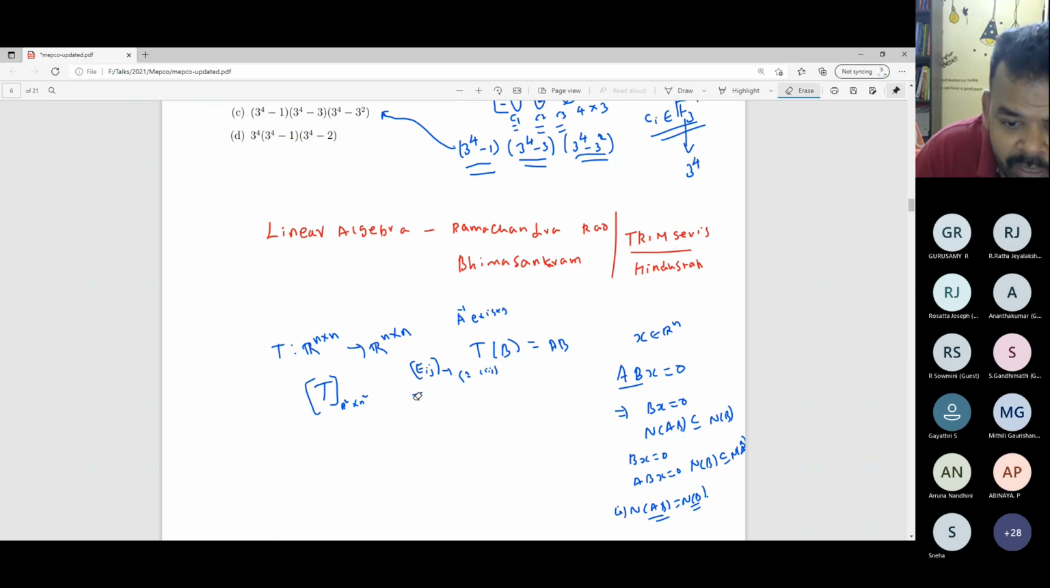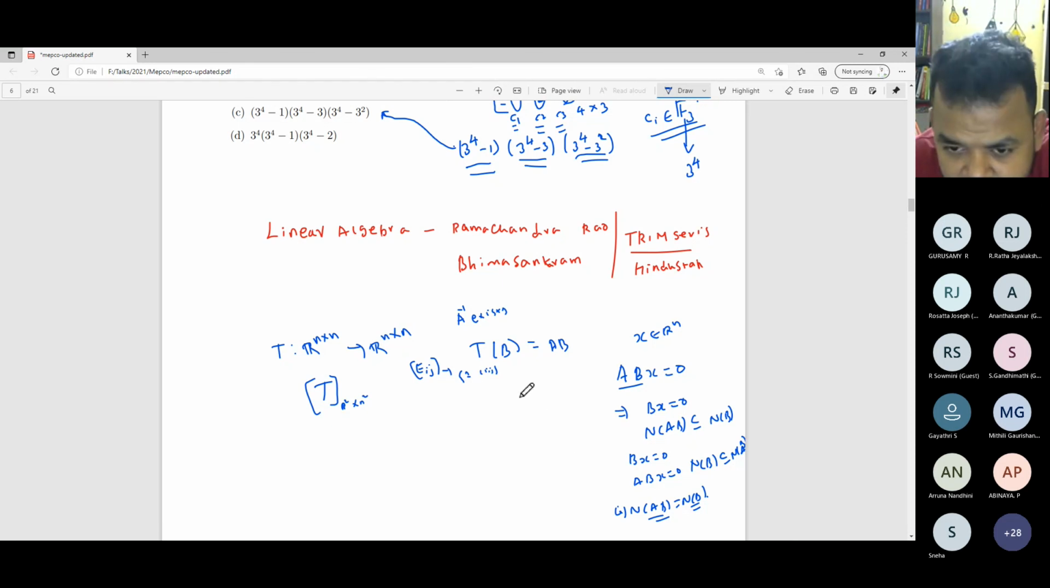This is the general process: you fix a basis for your domain R n by n, and compute all its images. From there, there are many approaches. One is, if it is possible to find all the eigenvalues of your given matrix, then the determinant is just the product of all the eigenvalues. That is one possible approach.